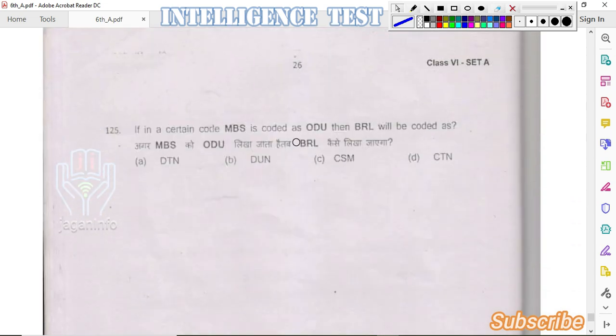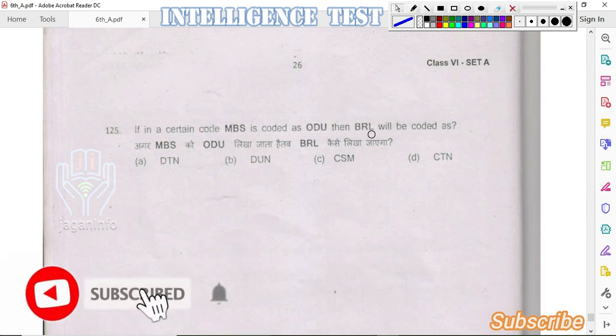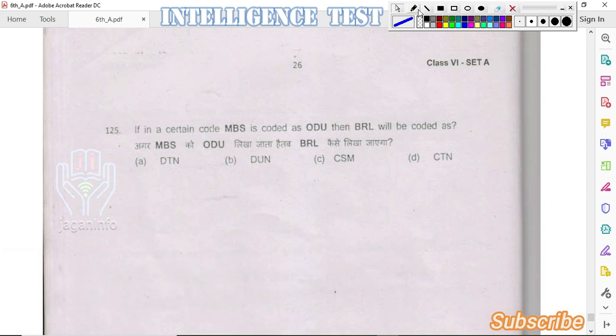Next question. If in a certain code MBS is coded as ODU, then BRL will be coded as. Here we observe that the relation between M and O is M, N, O. So we can observe here that between every two letters there is one letter in between them.